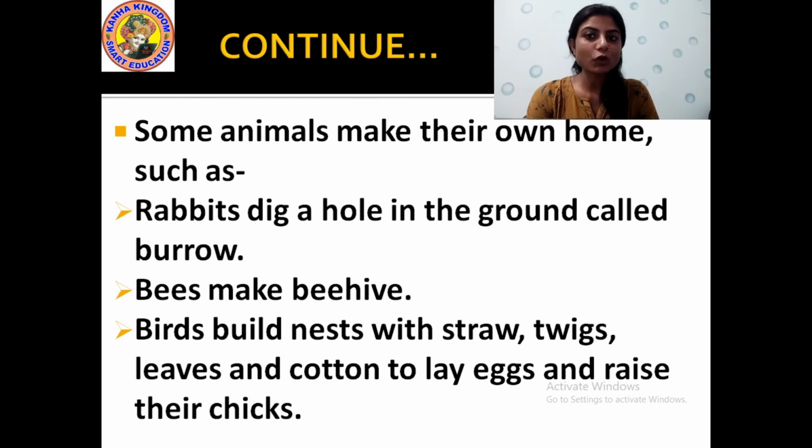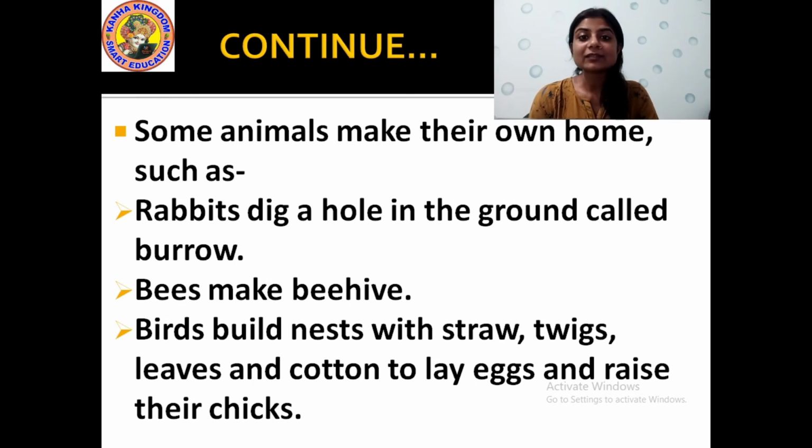Birds build their own nest, right? Squirrels, they build their own home. Rabbits, they dig what? They dig holes inside the soil. That is called a burrow. Yes or no? They dig holes inside the ground. Then bees make beehives where they stay and where they prepare honey.